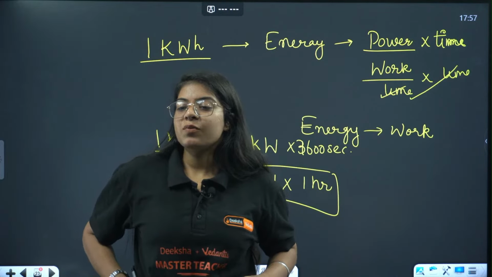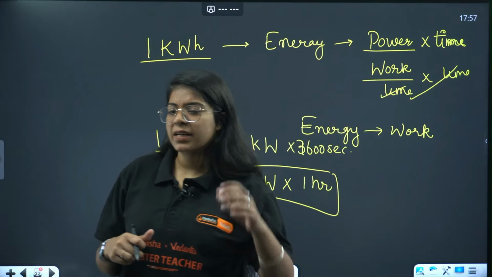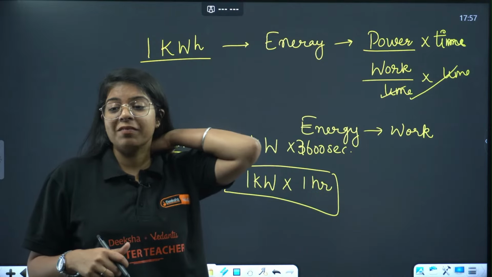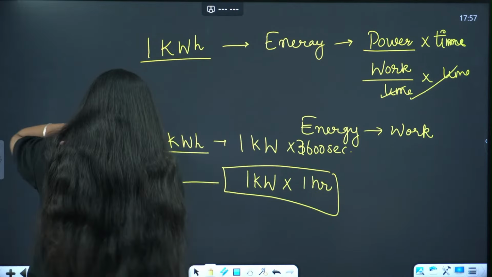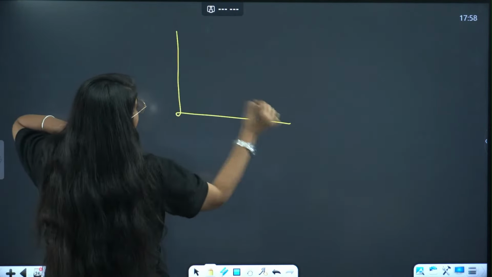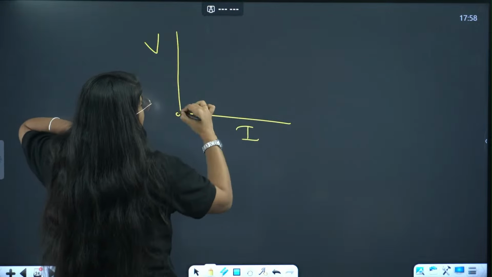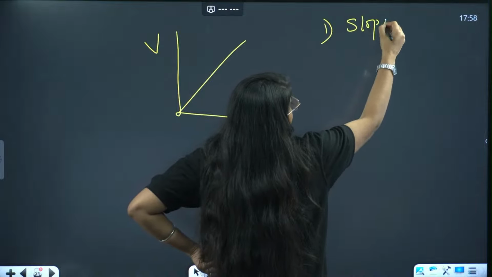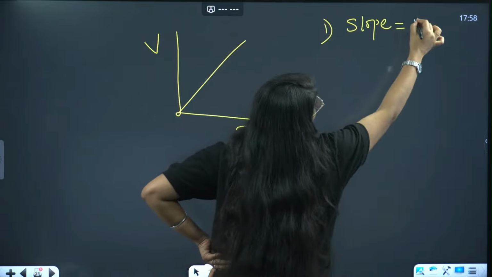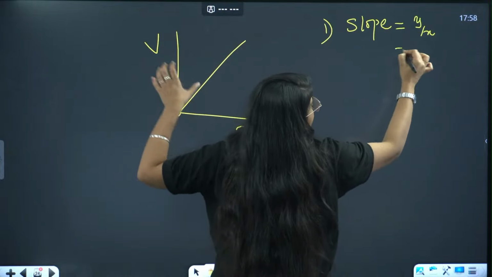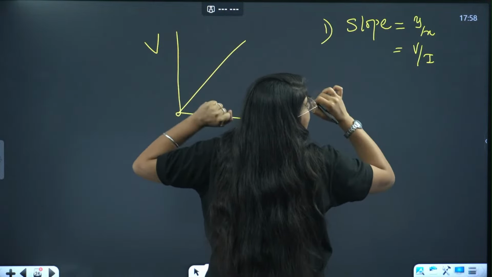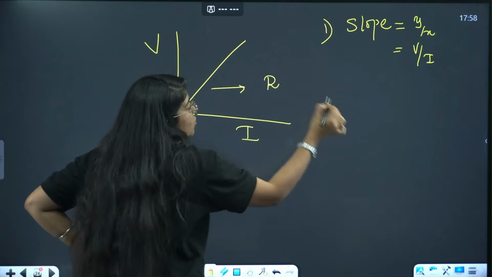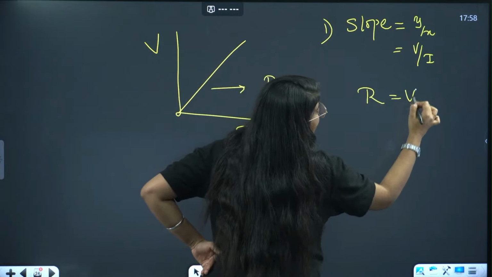Ma'am, how to analyze VI graph and complex circuit in easy way? देखो, we kind of covered that topic. VI graph is very simple. When you have this VI graph, ठीक है? First step is to find the slope. The slope is y component by x component, that means V divided by I. That is my slope. And the slope of VI graph is R, so R equals to V by I.